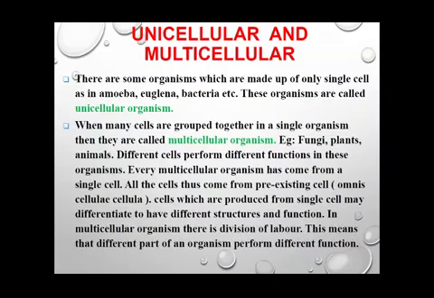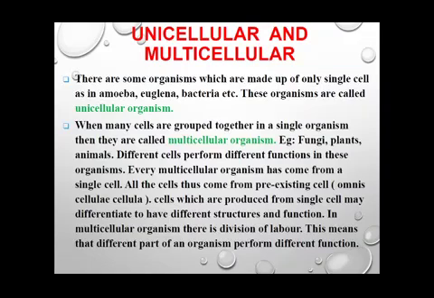It means that different parts of an organism perform different functions. Like in the case of human beings, the function of the brain is performed by the nerve cells. The cells which are present in our respiratory system carry out the function of respiration, breathing in our body.